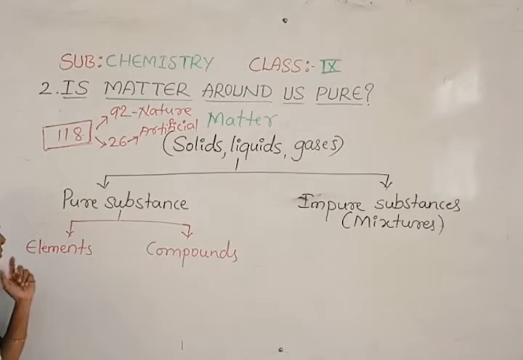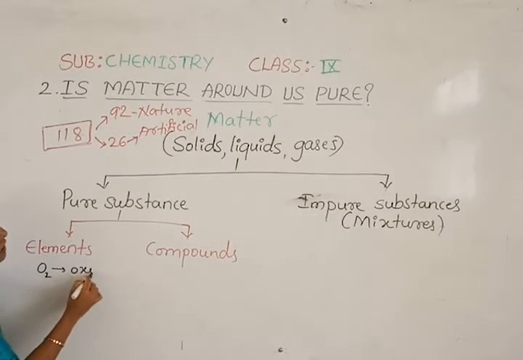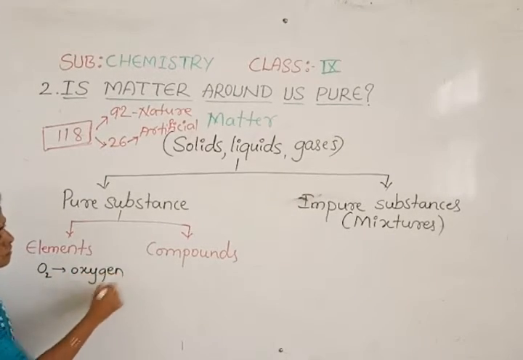If I take these 118 elements, for example oxygen is one element. When we say oxygen gas, this oxygen gas is purely made with oxygen particles. Yes or no?